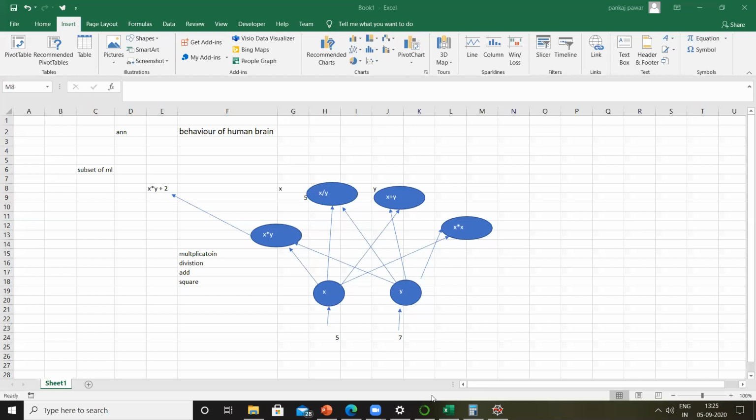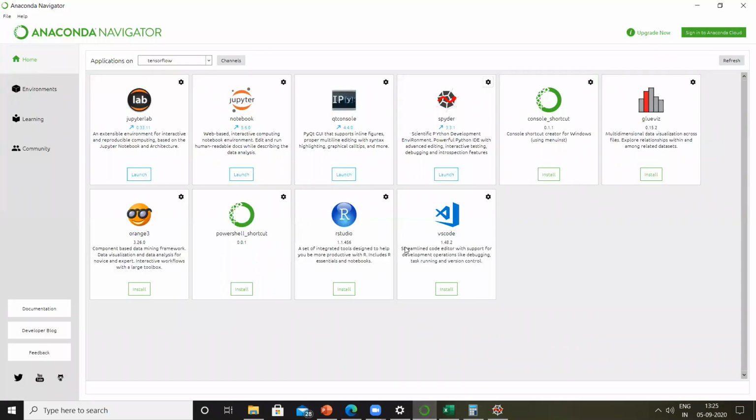Please make sure that before you come to the next session, you have all of the software installed properly on your system. You have TensorFlow and Keras working properly. Also make sure you are using the right version. I have already pinged you the versions over here, so please copy those and make a note of them.